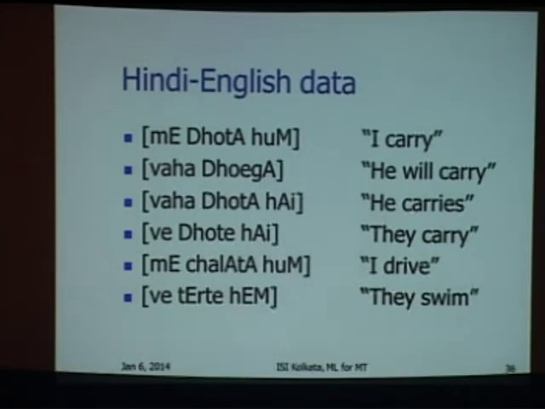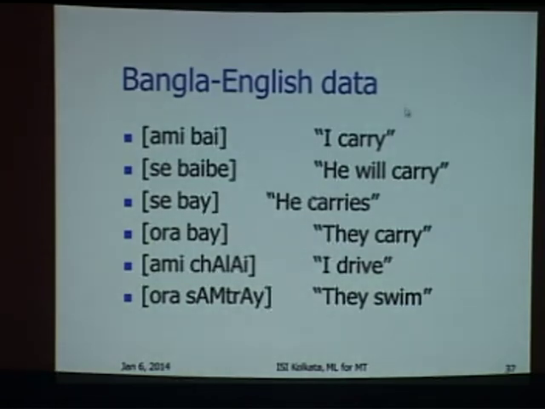Okay? So this says that if I want to do SMT on this, I have to go and break the suffixes also. So that tells us a message, and this is the current thinking on SMT also, that we have to make use of factor-based machine translation, which breaks words into smaller parts, gets the linguistic information, and then machine learning. Okay? So there are many deep issues here, but we'll go ahead, and I think you appreciate the point. You have your notes, so try to solve it for Bangla English.